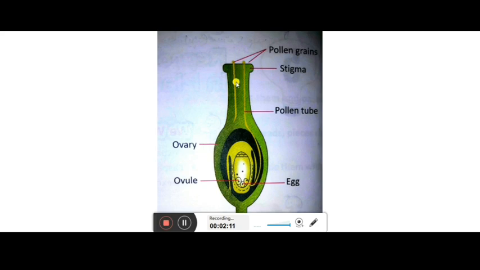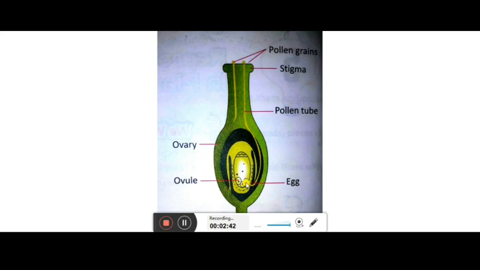Then a thin tube is sent out into the pistil from the pollen grains. This tube is there, you can see yellow. This is the pollen tube, and when the pollen tube is formed, along with that the pollen grains come down, and then slowly and gradually they reach the ovules present inside the female. This is the ovary part, and there the ovule is having the eggs. There only the pollen comes.